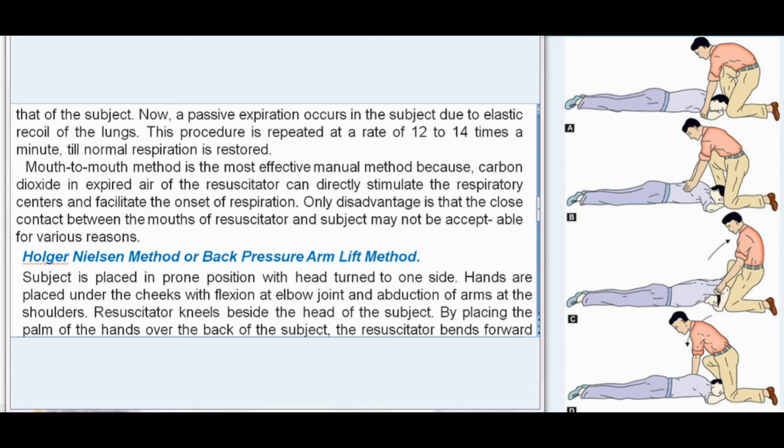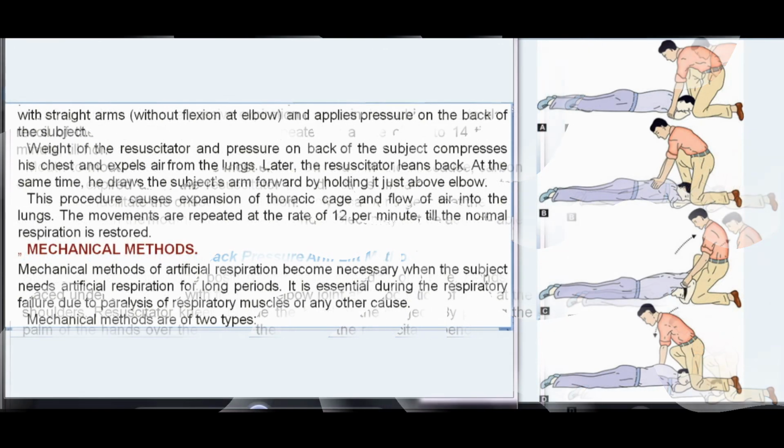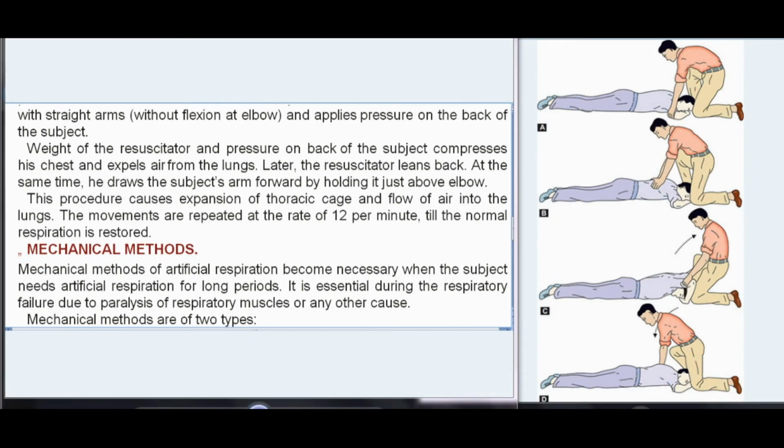Subject is placed in prone position with head turned to one side. Hands are placed under the cheeks with flexion at elbow joint and abduction of arms at the shoulders. Resuscitator kneels beside the head of the subject. By placing the palm of the hands over the back of the subject, the resuscitator bends forward with straight arms, without flexion at elbow, and applies pressure on the back of the subject.